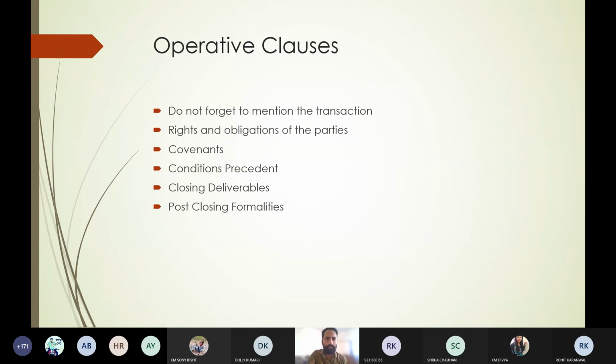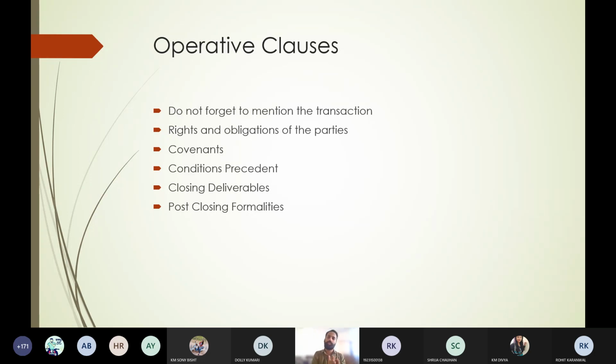So first of all, if I repeat the things, do not forget to mention the transaction. Whatever transaction I am going to do, you have to mention that transaction, whether it is a buy or sale, whether it is a tenant or landlord, or any other kind of transaction. Next is rights and obligations of the party. After that, covenants are the small directions in the contract. Then condition precedent means those conditions which we need to perform before completing the contract.